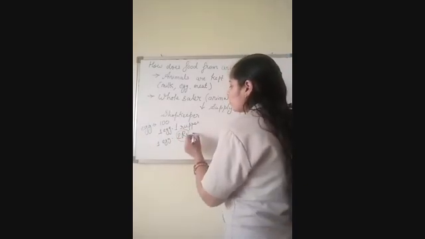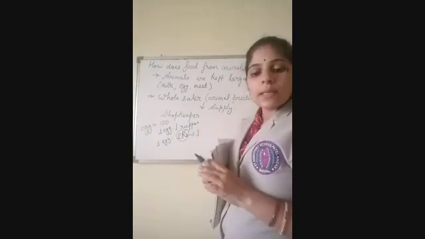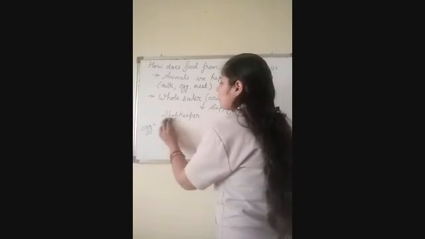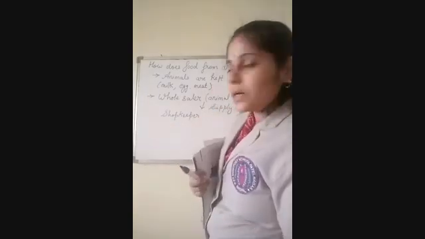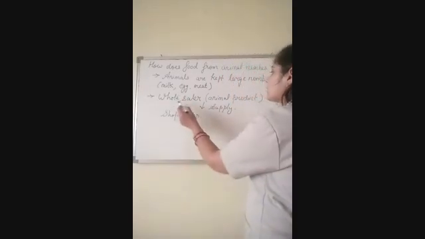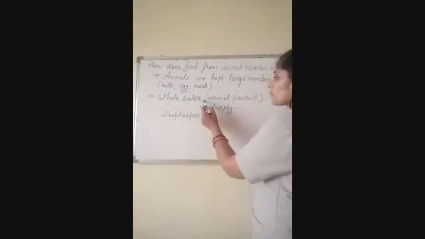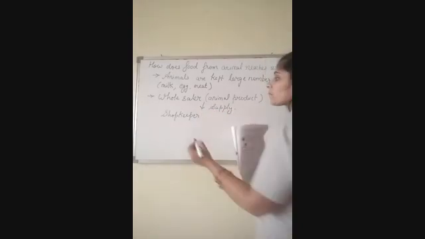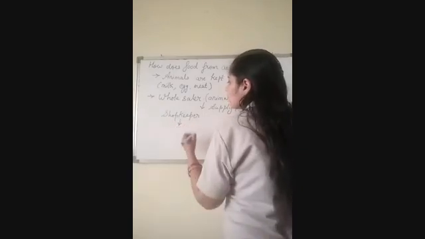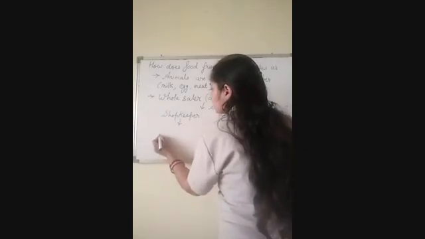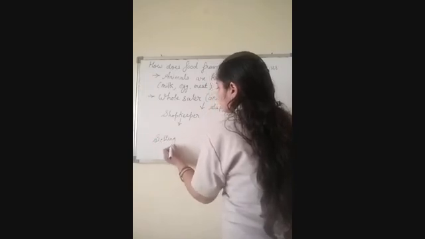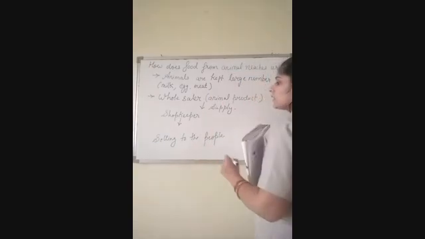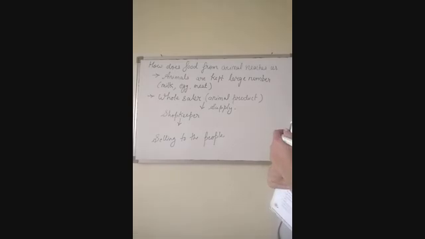So in this way, what does the wholesaler do? They invest money to buy a large or good quantity of the products. So here the wholesaler is buying the animal product and supplying it to the shopkeeper. Now when the shopkeeper is getting the products, what is the shopkeeper doing? The shopkeeper is selling to the people.